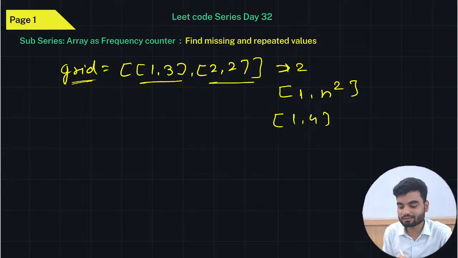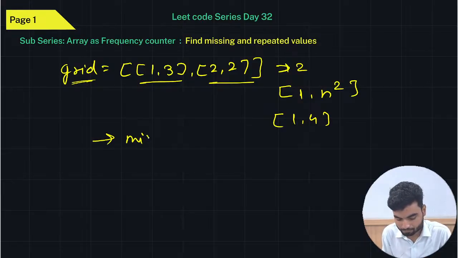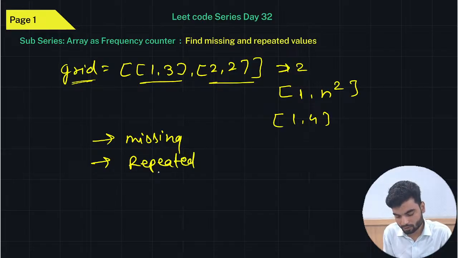So one value is repeated, and if something is repeated, that definitely has occupied the place of something else, right? And one value is missing. So we need to find only that: the missing and the repeated value. This is what we're looking for.